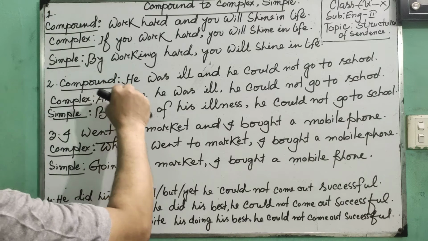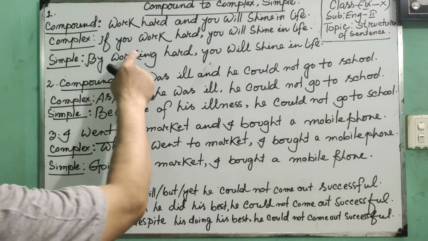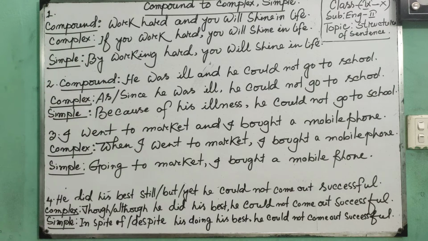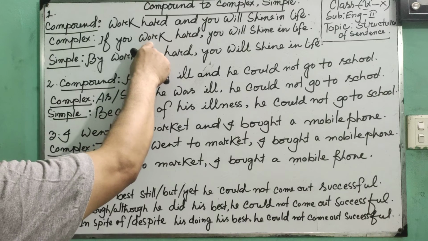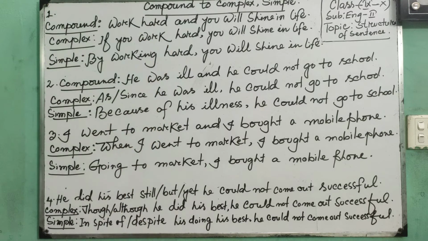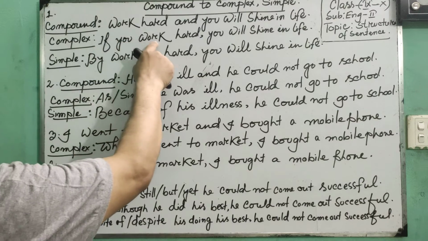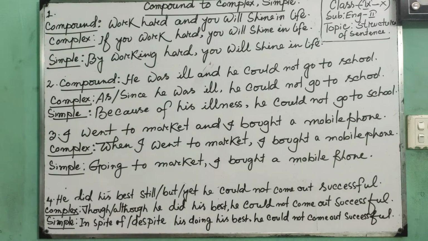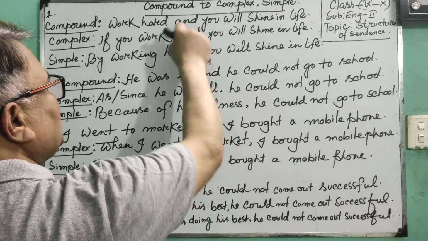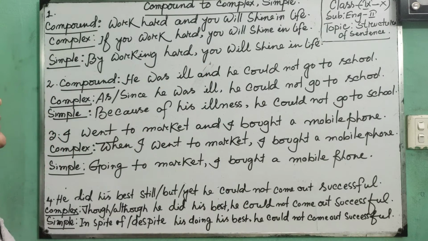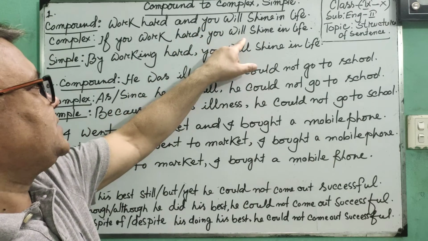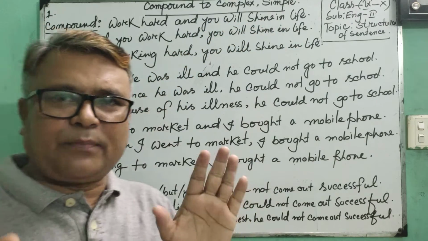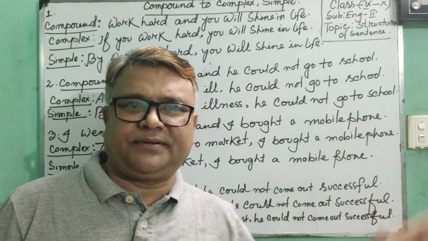When you make it complex, you must place the subject you. Then you have to place the rest of the principal clause. That means: if you work hard, then you have to place a comma in place of and. You have to omit and, then place the subordinate clause: you will shine in life. The subordinate clause should be placed unchanged. There is no change.